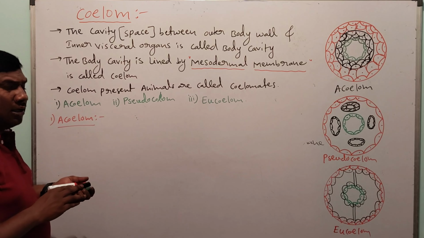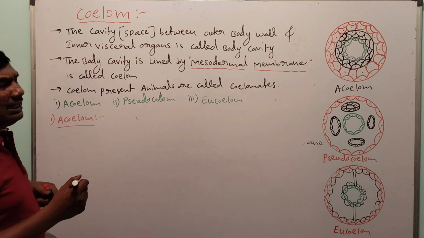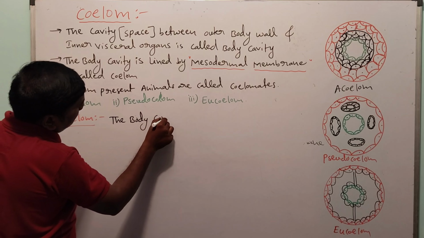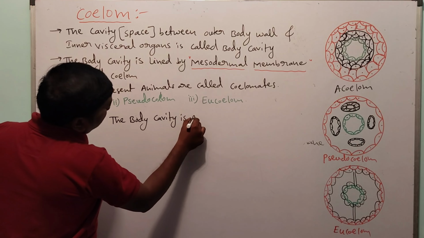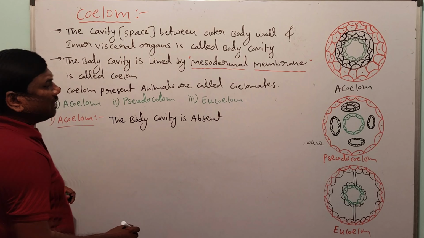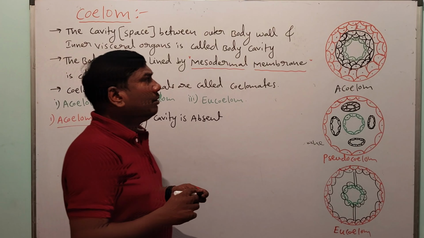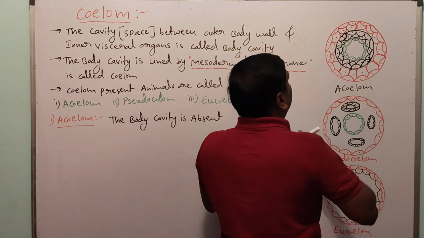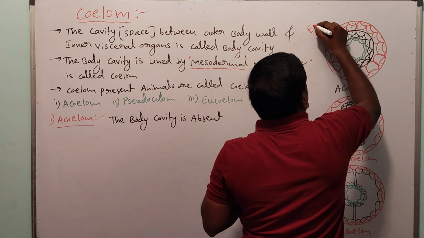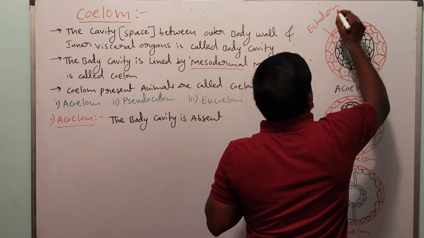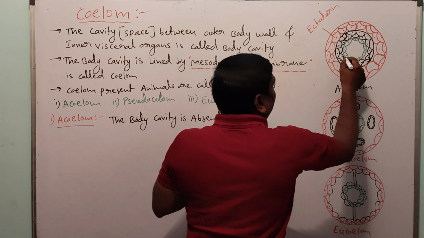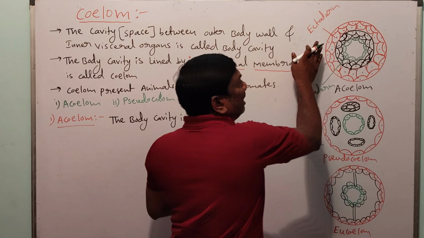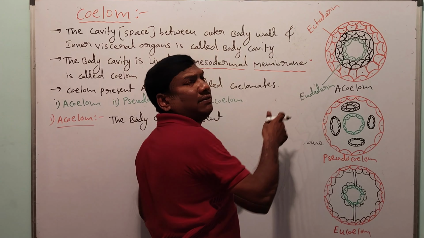Acoelom means the body cavity is absent. The body cavity is absent, that is called acoelom. Here the outer layer is the ectoderm, which is the outer body wall. The endoderm means the inner visceral organs.